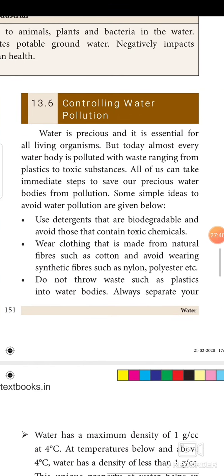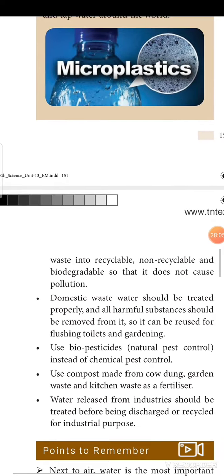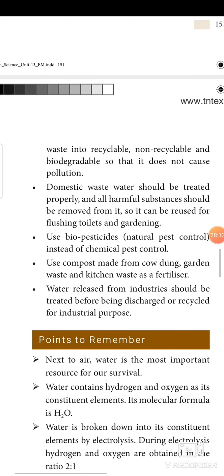Then, controlling water pollution. Water is precious and it is essential for all living organisms. So how to control the water pollution? Use detergents that are biodegradable and avoid those that contain toxic chemicals. Wear clothes that are made from natural fibers such as cotton and avoid wearing synthetic fibers such as nylon, polyester, etc. Do not throw waste such as plastic into water bodies. Always separate waste into recyclable, non-recyclable and biodegradable so that it does not cause pollution.